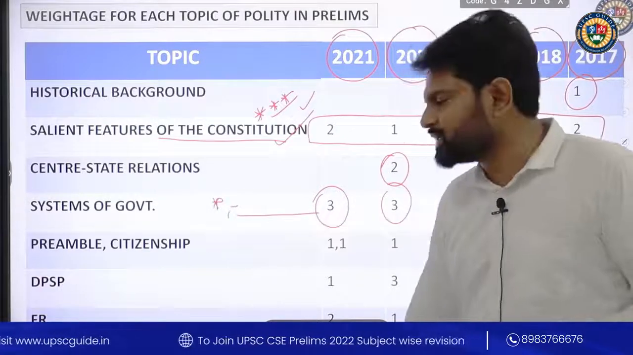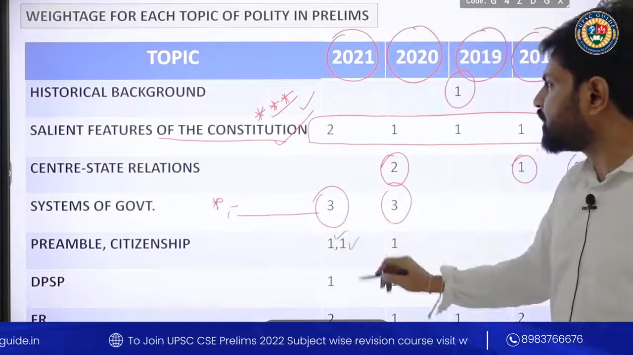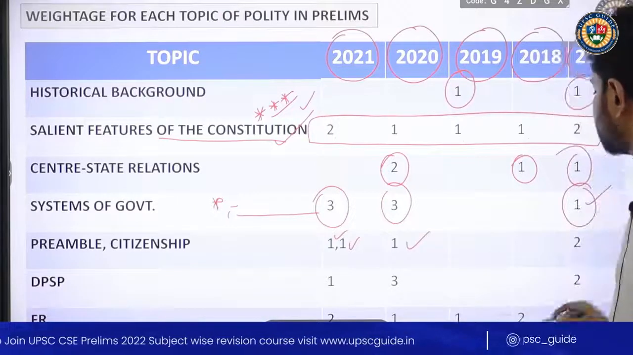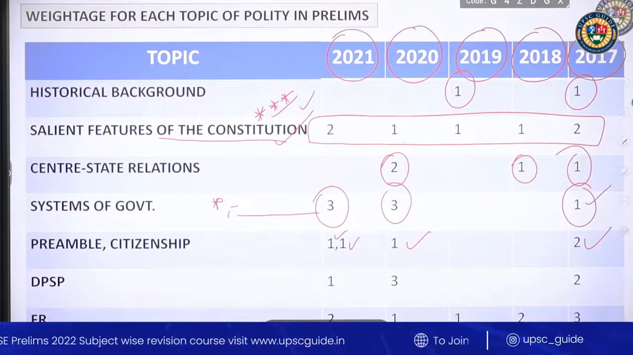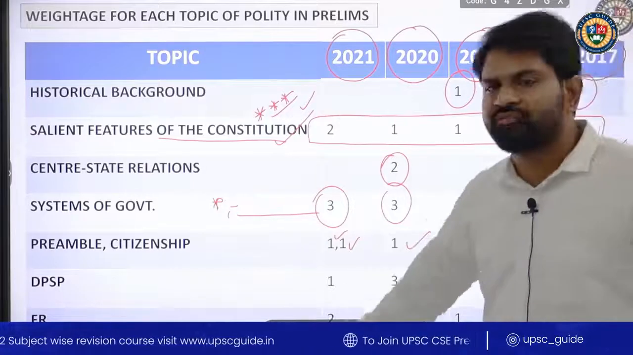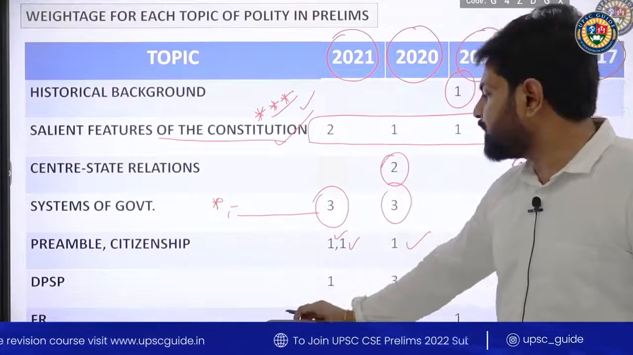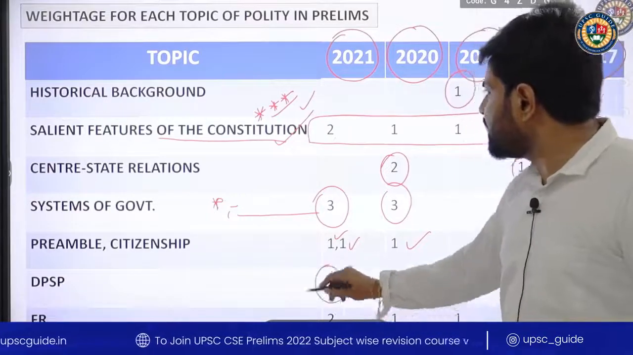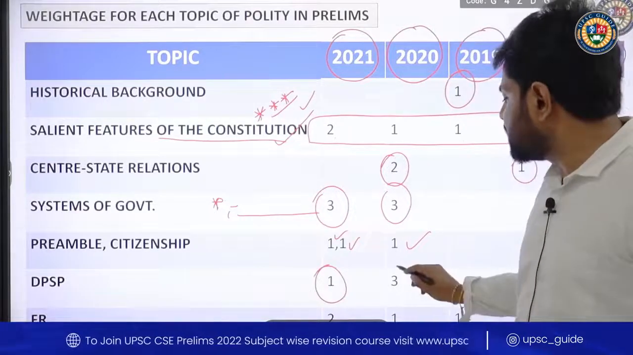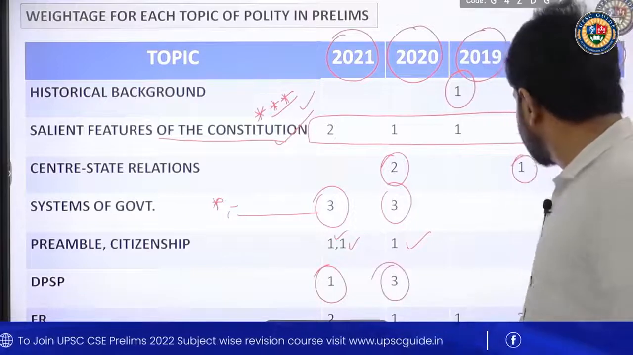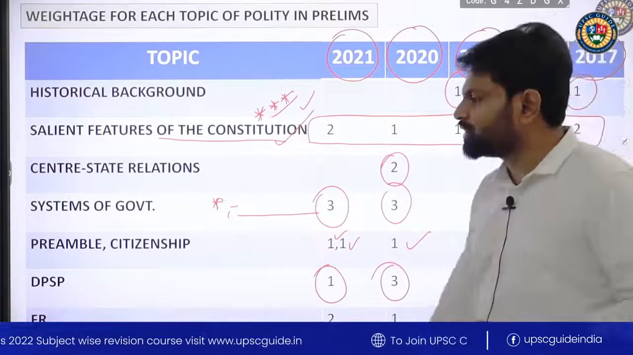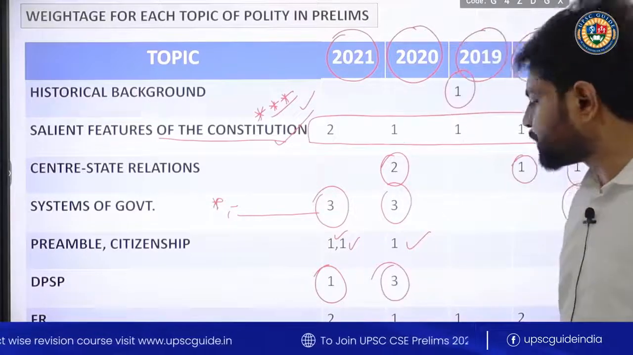Coming back to preamble and citizenship, we have 1 question in 2021 from citizenship, and from preamble 1 question in 2020 and 2 questions in 2017. That is the relevance of this topic, right? Coming back to DPSP, Directive Principles of State Policy, 1 question came in 2021, 3 questions came in 2020, and 2 in 2017. So this is the relevance of Directive Principles of State Policy.